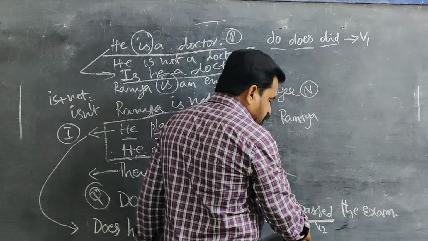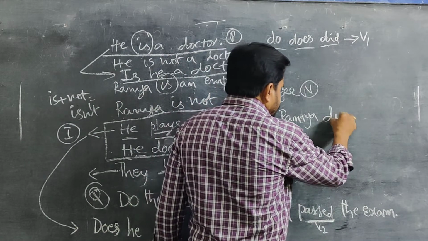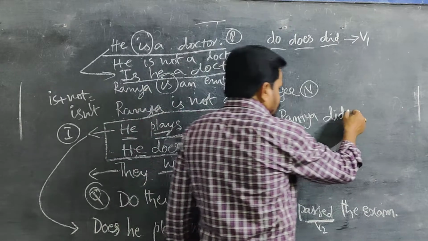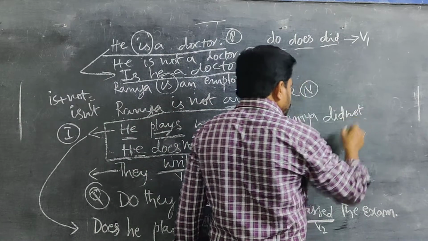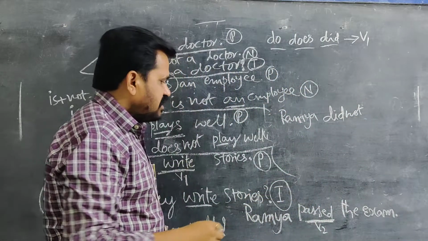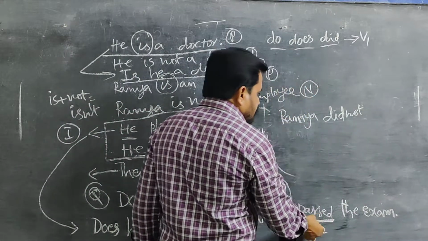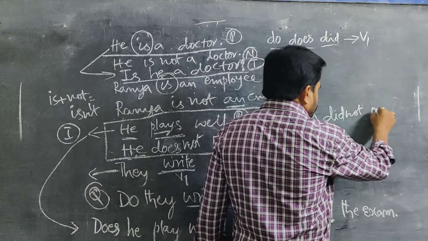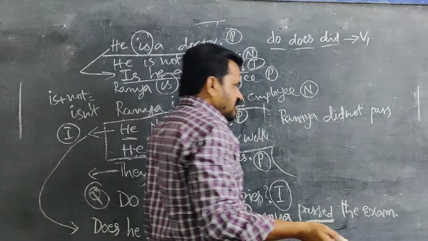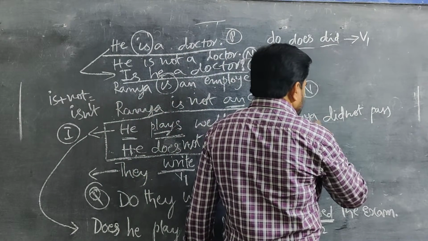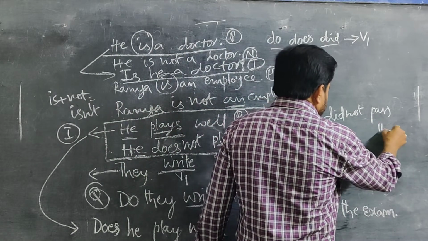By seeing this V2, you remember did is useful. Ramya did. After that only you are keeping not. Even you can write didn't. Ramya did not. After did not, past is here. What do you have to write? V1 only. Why do we have to write V1? Already I said, after did you should use only V1. Ramya did not pass the exam.